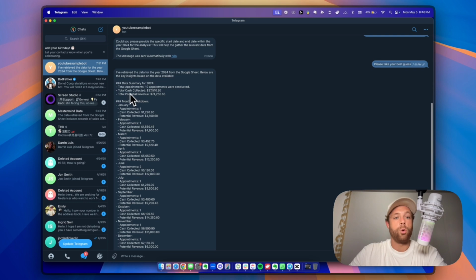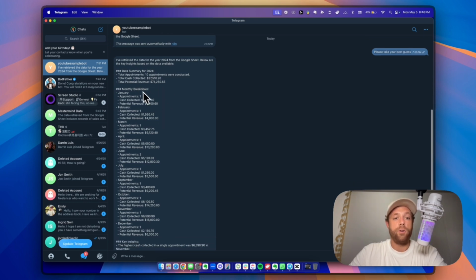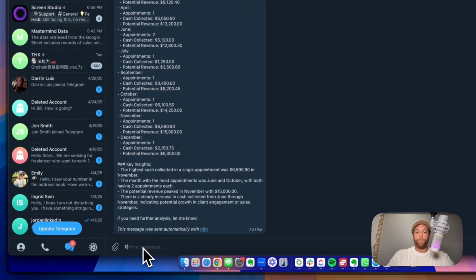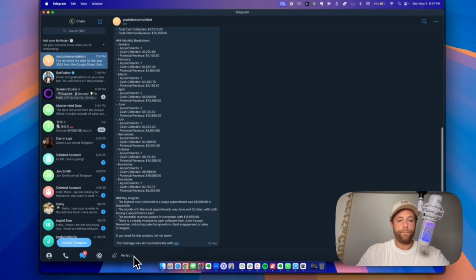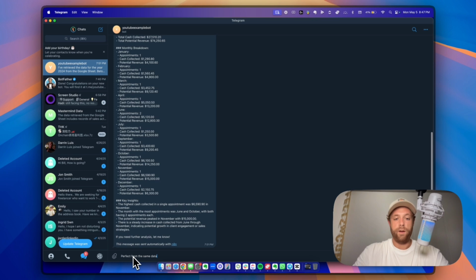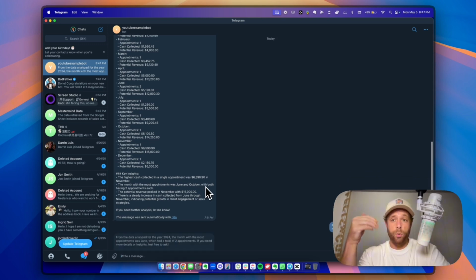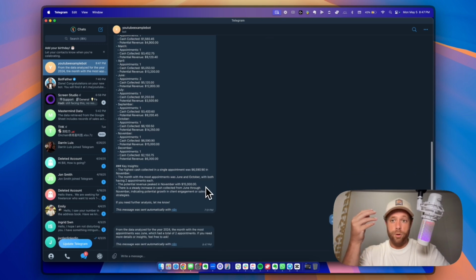Total appointments, total cash collected, total potential revenue, and then you can see the monthly breakdown. So January appointments, you see cash collected, how many appointments, etc. So perfect. From the same data, can you please tell me what month had the most appointments? So you can ask it whatever you want, and depending on what data is actually on the sheet, you can get objections. You can, I mean, unlimited, whatever you want.